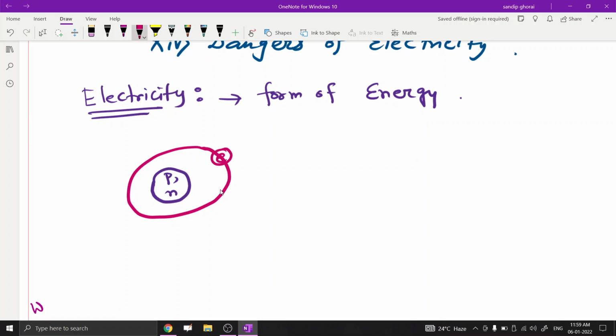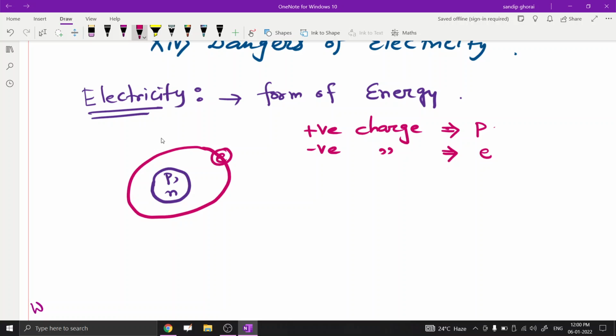There are two types of charges: positive charge and negative charge. The proton is positively charged, the electron is negatively charged, and the neutron is neutral.